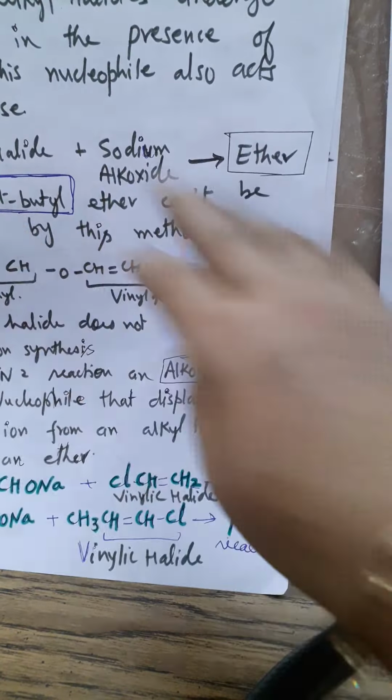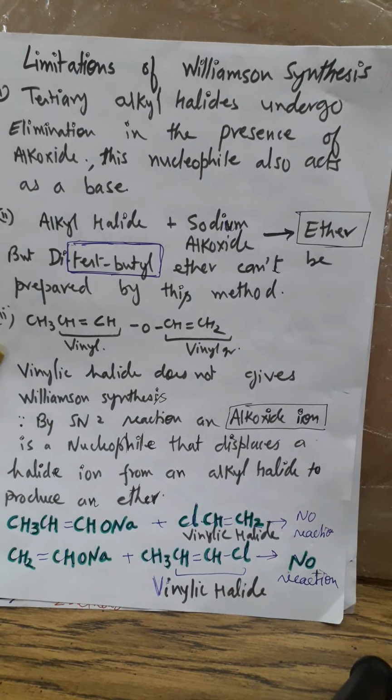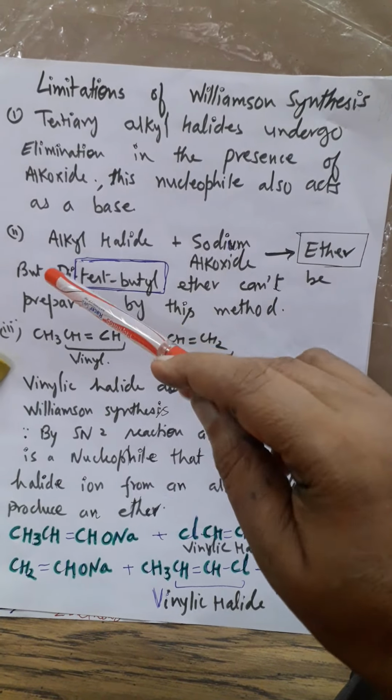Now, how can you prepare 2-ethoxy 3-methylhexane, we have discussed this. Now I have to tell you the limitations of Williamson synthesis. Tertiary alkyl halide undergoes elimination in the presence of alkoxide. So we need not go for that, because it will go for an elimination reaction.